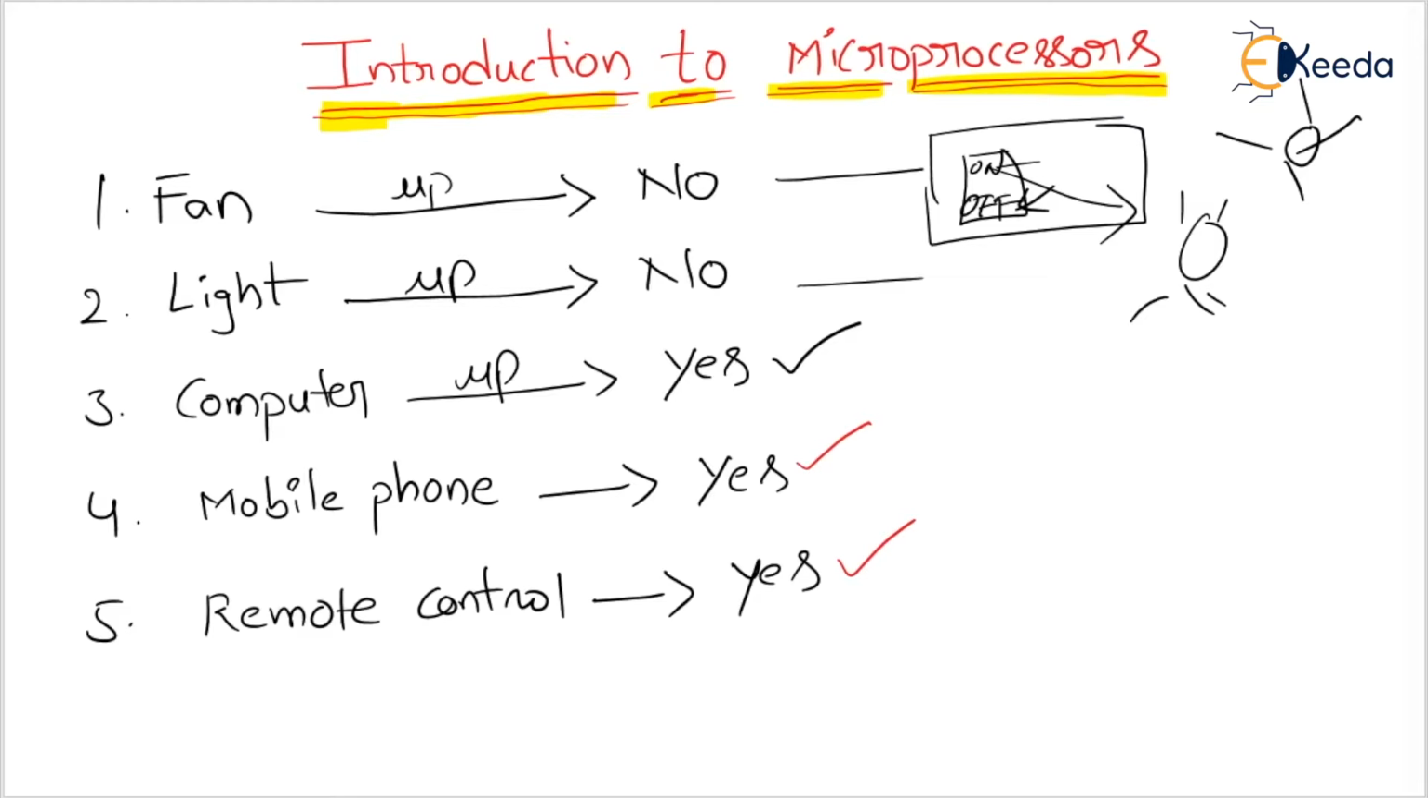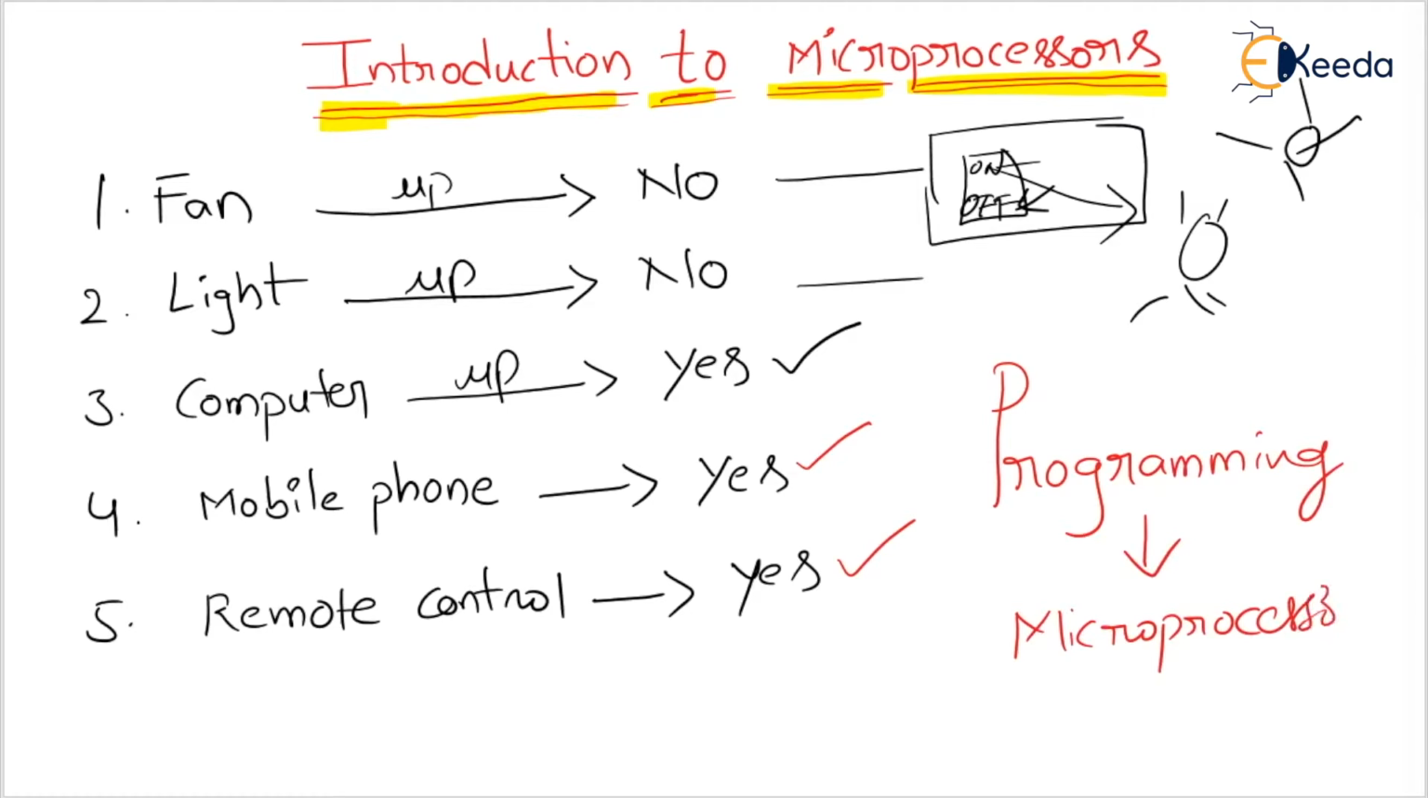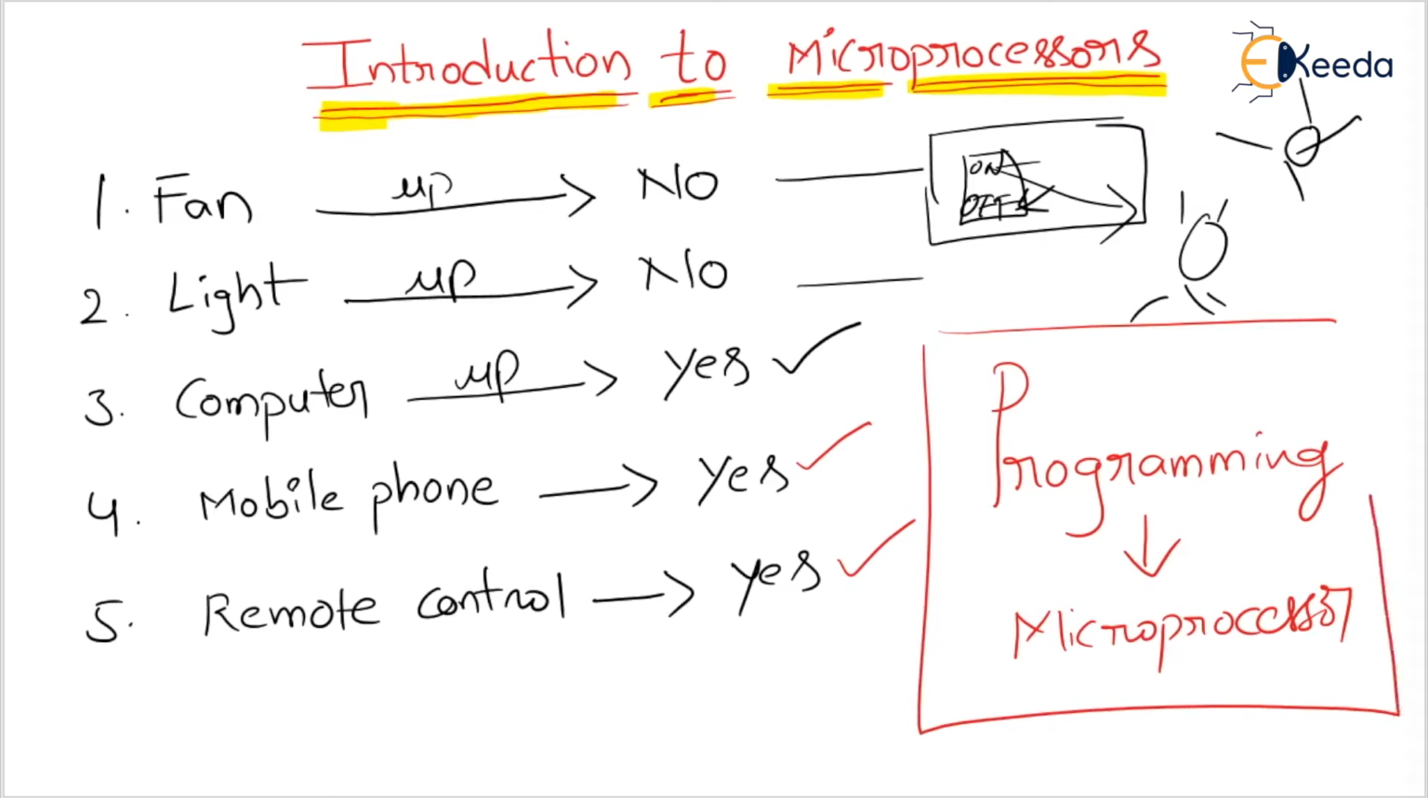Dear students, please pay attention. What can you observe from this, about which devices have a microprocessor and which do not? What I am telling is, wherever there is programming, there must be a microprocessor.